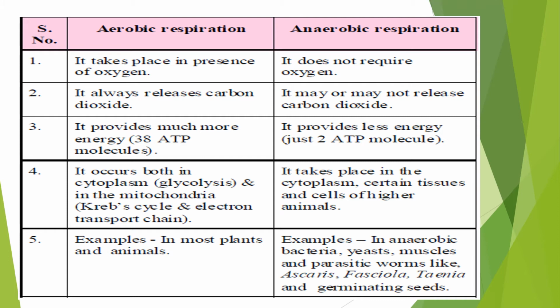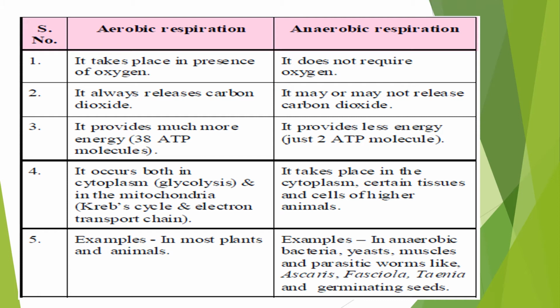Aerobic respiration provides much more energy, 38 ATP molecules, while anaerobic respiration produces very little energy, just 2 ATP molecules. Aerobic respiration occurs both in the cytoplasm and in mitochondria, but anaerobic respiration takes place in the cytoplasm.